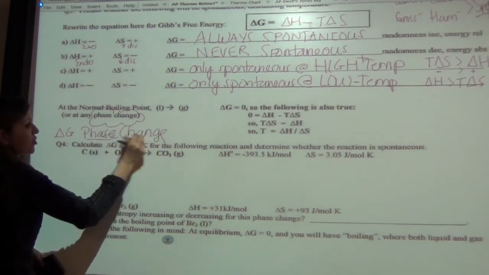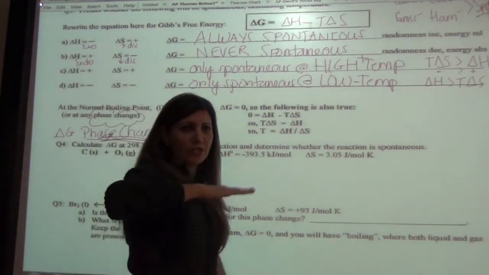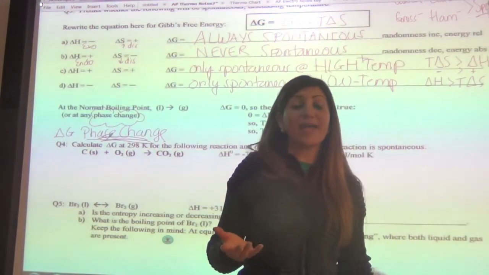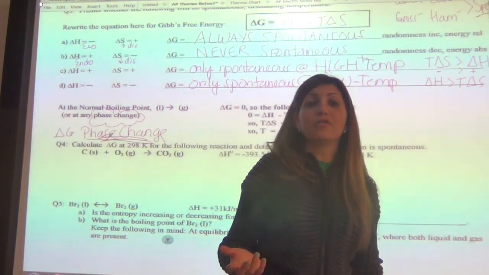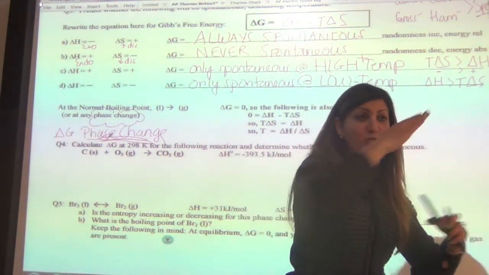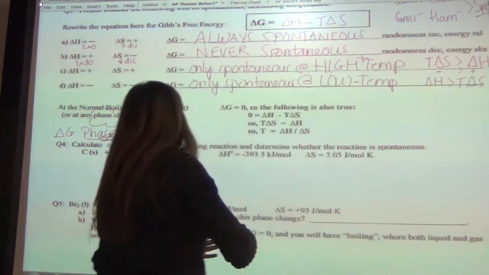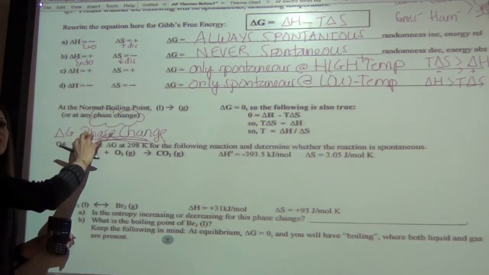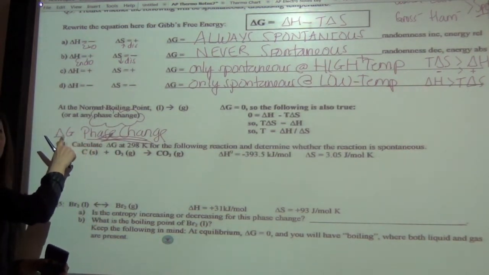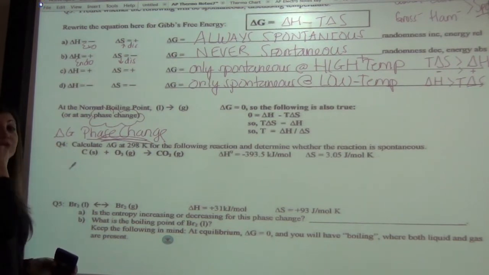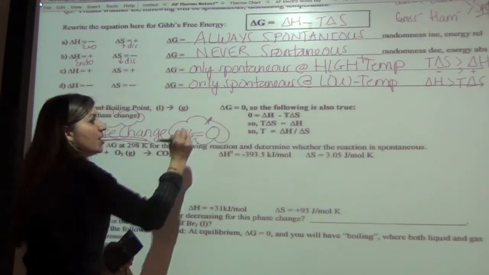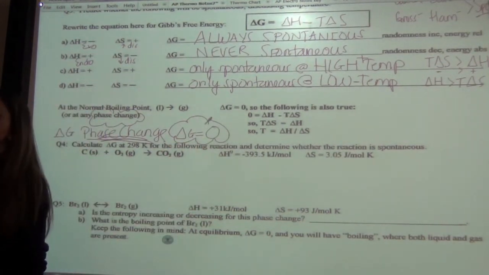Well, during a phase change, we know that our temperature is remaining constant because all of the energy is getting used to do what? Change the phase. Otherwise, your energy would be used to pull apart the molecules. All of your energy at this point is being used to change the phase, which means you have no free energy. There is no free energy. So during a phase change, guess what delta G is equal to? Zero. Okay? There's no free energy available.